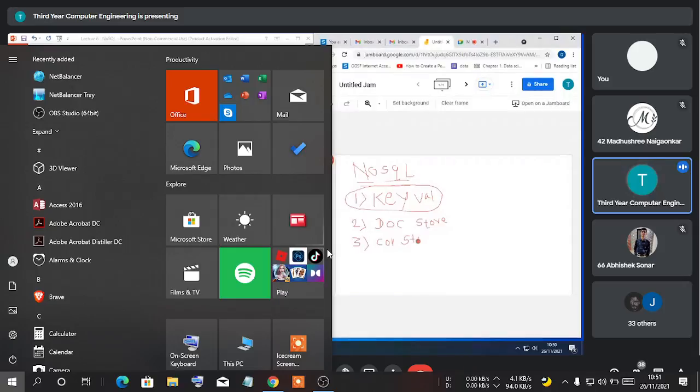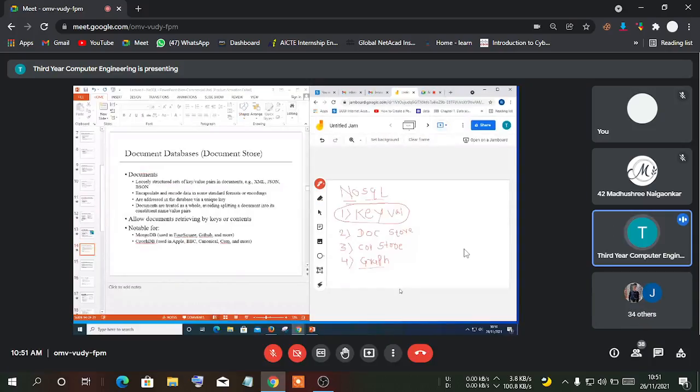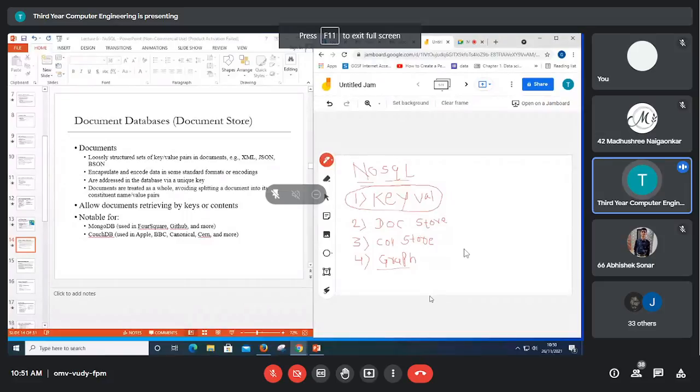And finally, the fourth one is graph. These different types are not available in SQL. Graph-wise also, we can extract the features of the particular data set. So these four types of NoSQL databases are there. Every type of NoSQL database has its advantages and disadvantages, and a specific application will be used for this